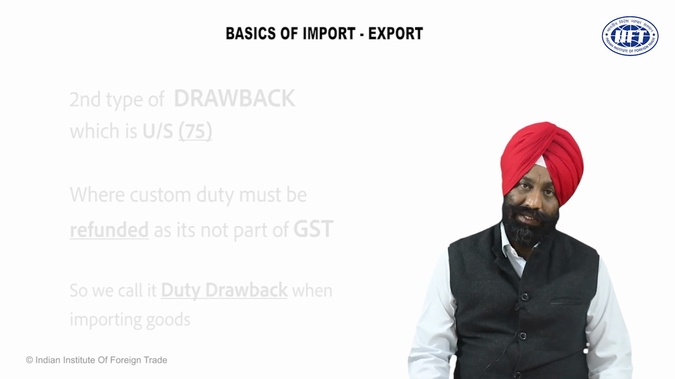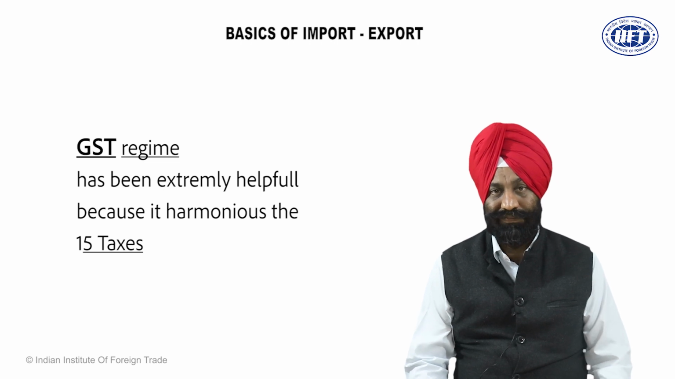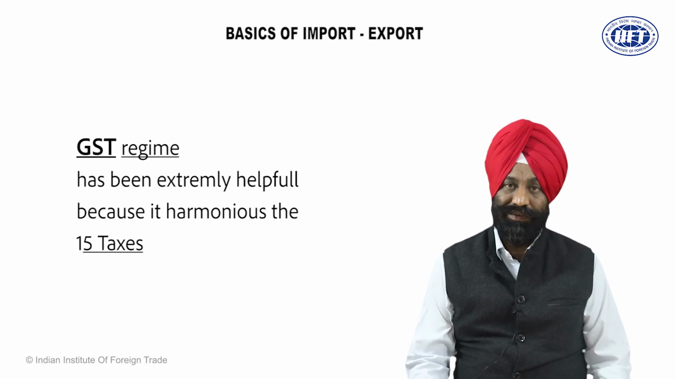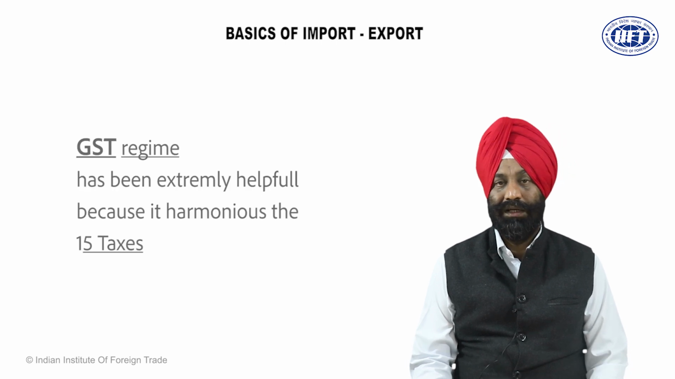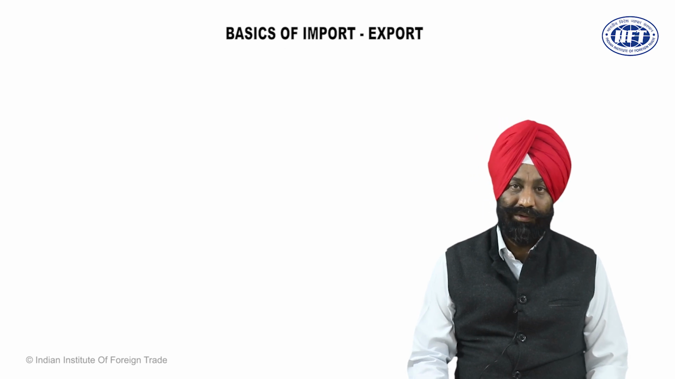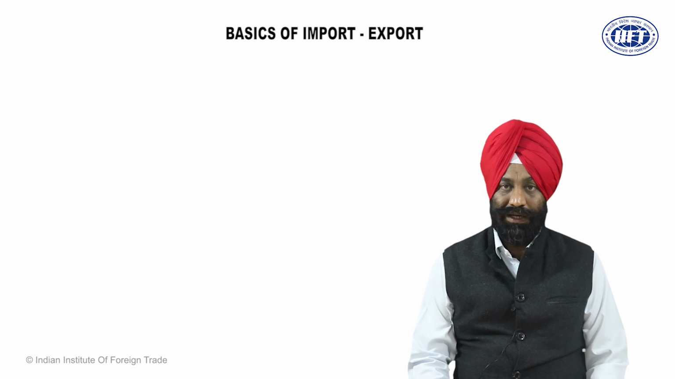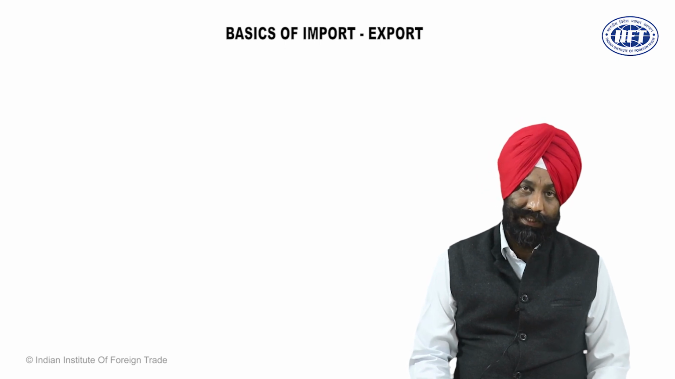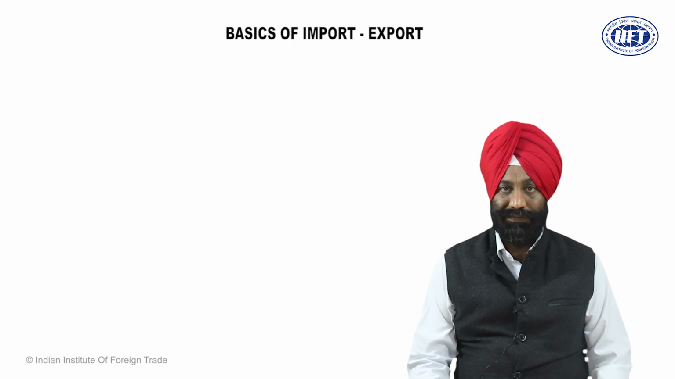And dear friends, for other taxes, GST regime has been extremely helpful because it harmonized the 15 taxes, 8 central taxes, 7 state taxes into one regime, where the detailed procedure has been explained how you can neutralize the input taxes as well as output taxes. For output taxes, it is GST RFD 11, and for input taxes, it is GST RFD 1.